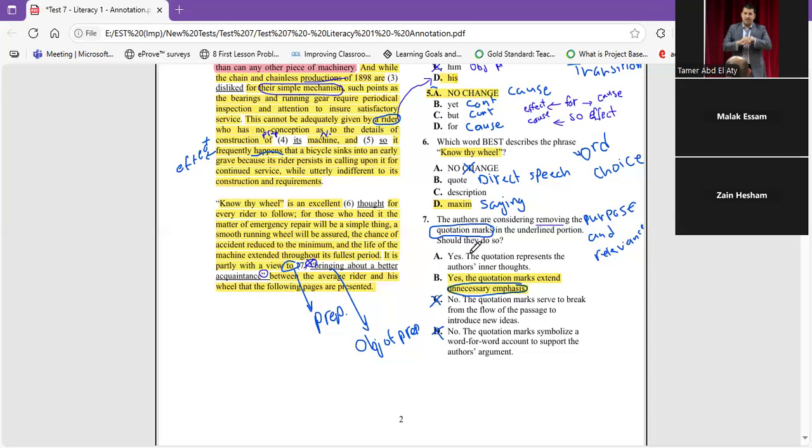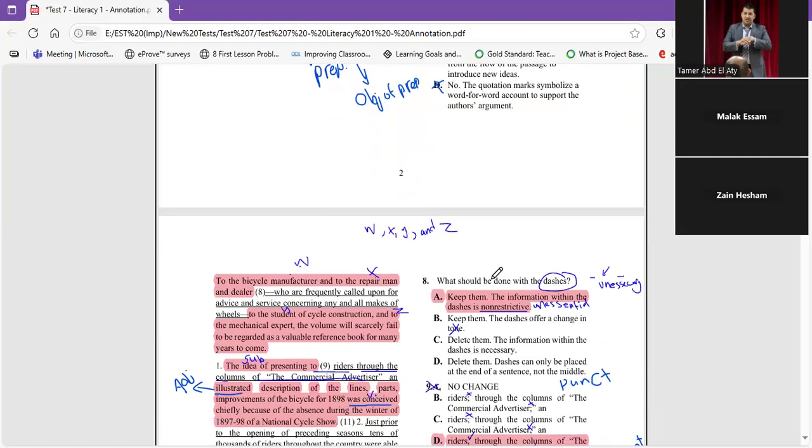So now we know. Now let's decide what is the purpose. Do the quotation marks represent the author's inner thoughts? No. If they represented inner thoughts, we would keep them. Do the quotation marks add unnecessary emphasis? Yes. It's not necessary to put the quotation marks. So the answer is B.